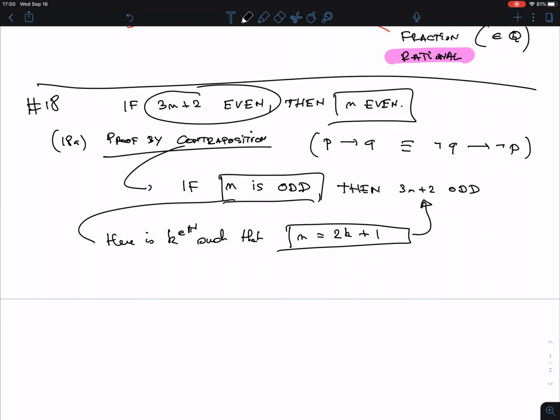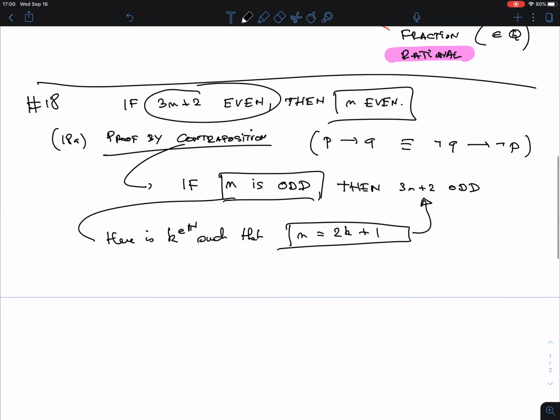Again, what am I doing? I'm proving an implication. How do you prove an implication? You assume the hypothesis, n is odd. And what we need to show is that 3n plus 2 is odd. This is how a direct proof works. Once we take the contrapositive, we go to the direct proof.